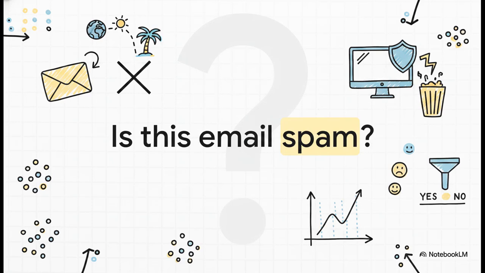Okay, picture this. You open your inbox, and right there at the top is a message promising you a free, all-expenses-paid vacation if you just click some highly suspicious link. You instantly know it's junk, right? But how on earth does your computer know? How exactly does an algorithm decide to just bypass your inbox and send that message straight to your spam folder?